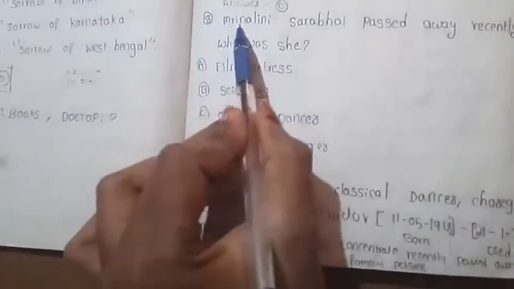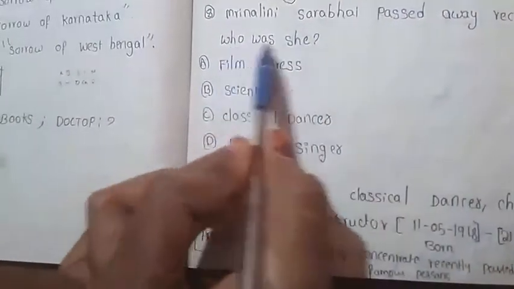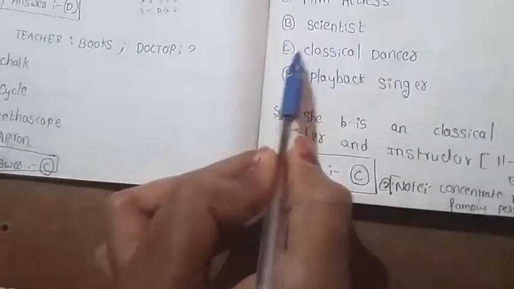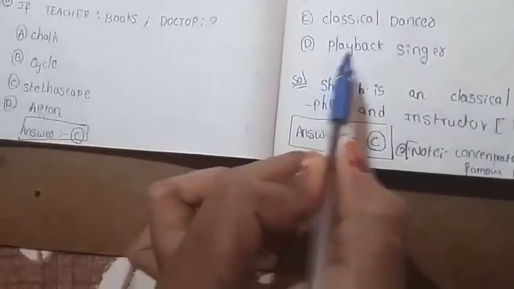See the eighth one. Mrinalini Sarabhai passed away recently. Who was she? Option A, film actress. Option B, scientist. Option C, classical dancer. Option D, playback singer.